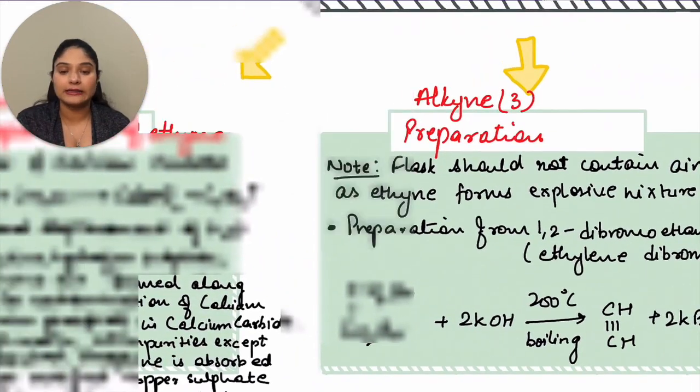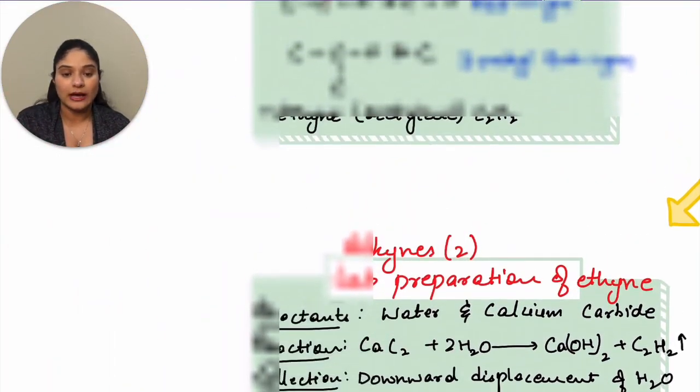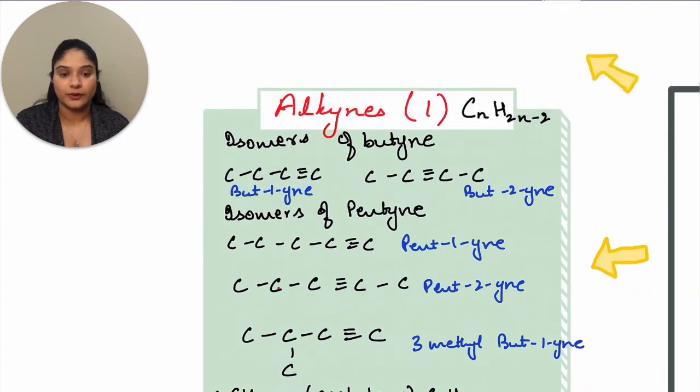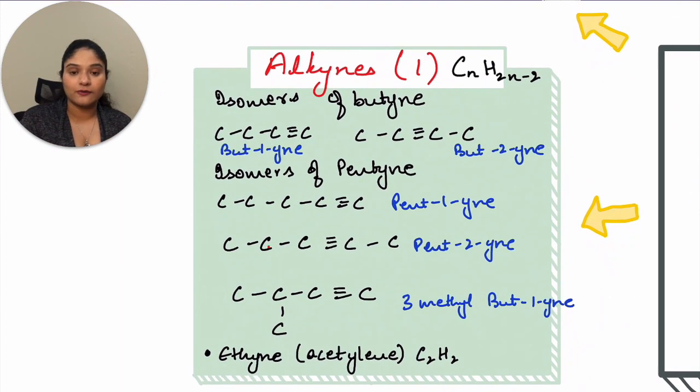Let's move ahead and start with alkynes. Now students, another thing is that the nomenclature video is already there on the channel. So I'm not covering nomenclature in this particular session. We are just working on theory of organic chemistry. So let's start with alkynes.